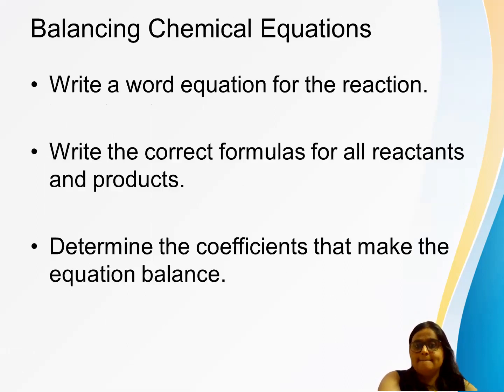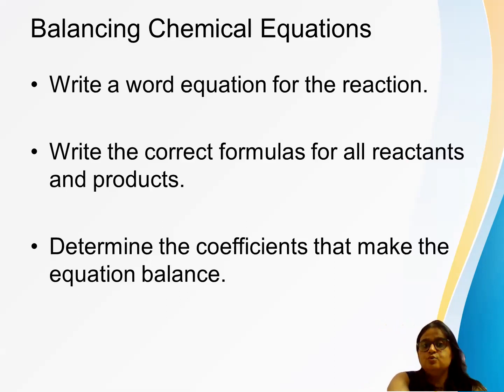Okay, so whenever you are balancing a chemical equation, when you are just starting, first of all you have to write a word equation. After writing the word equation you should know the symbols. Like, as I said, methane, you should know how to write methane, that is CH4. Sodium hydroxide is NaOH. If you don't know the chemical formula, then balancing is not possible. That's why again I'm repeating, you should know the chemical formulas. Then we should write the chemical formula of reactants and products, and then determine the coefficients. Coefficient means what you have to put in front, 2, 3, 4, whatever is needed to balance the equation, as we have done in the last example.